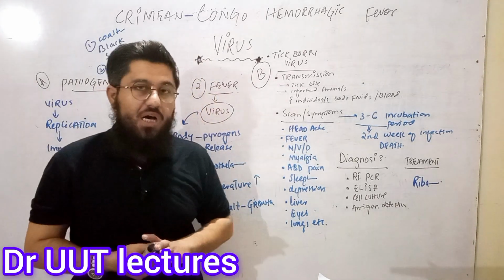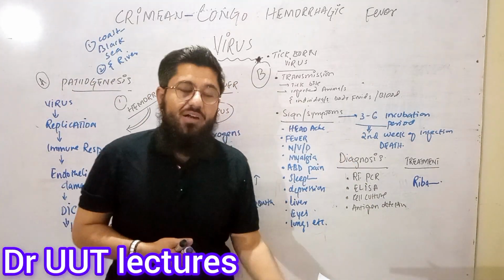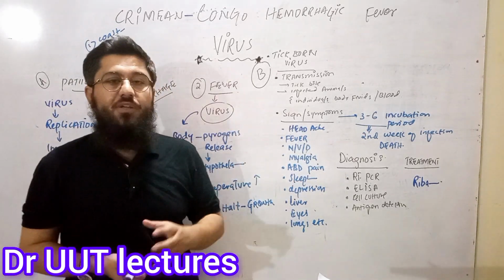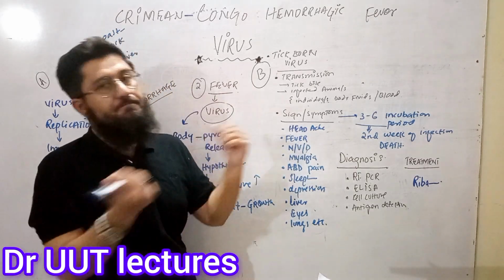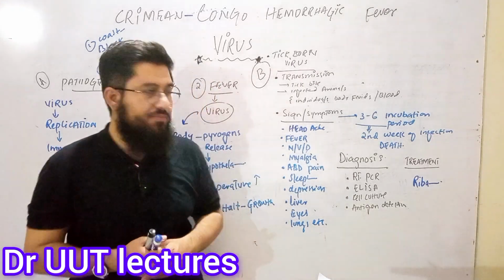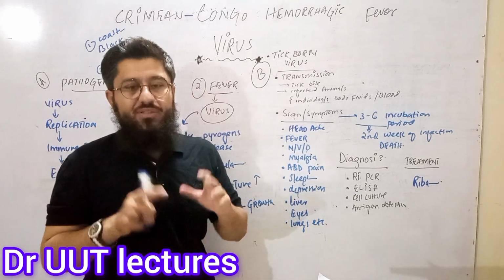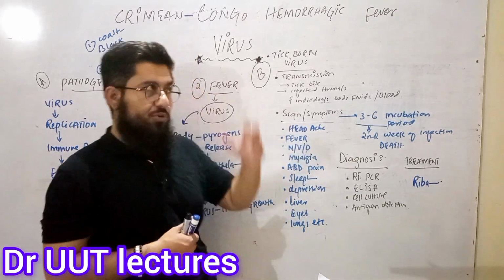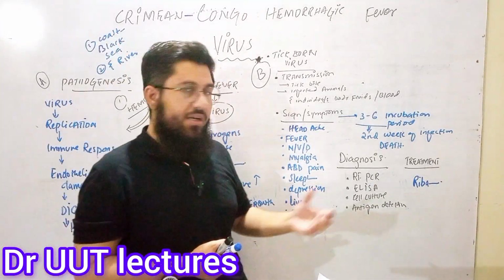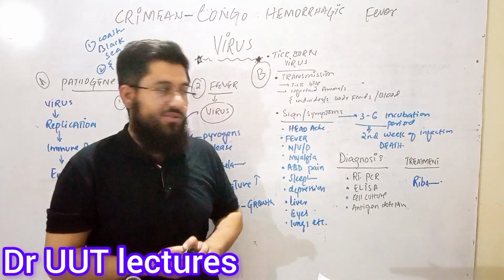So then we have diagnosis, how this is diagnosed. Remember, guys, these are not the standard tests, but they may help you with the identification of the presence of this particular virus in the body. That is RT-PCR, reverse transcriptase polymerase chain reaction, ELISA, cell culture, antigen detection test, and other tests are done to confirm the presence of this particular virus inside the body. So these are the diagnosis tests that are done, and the signs and symptoms also assist us in confirming the diagnosis.